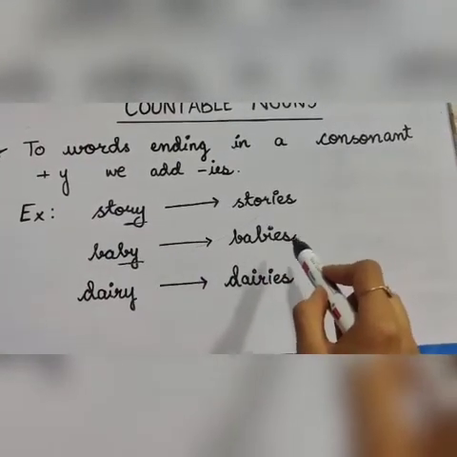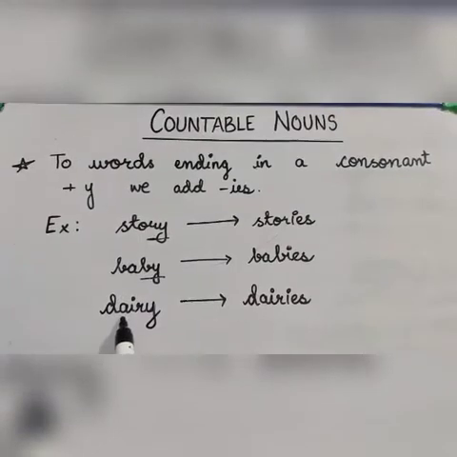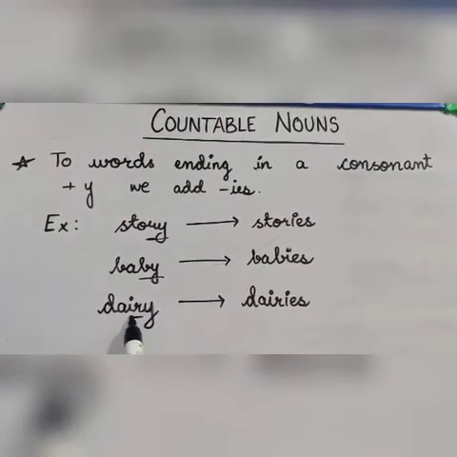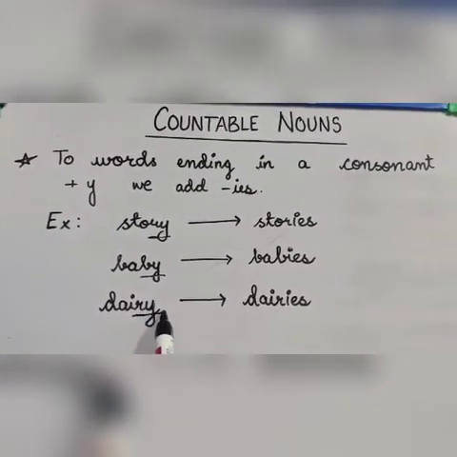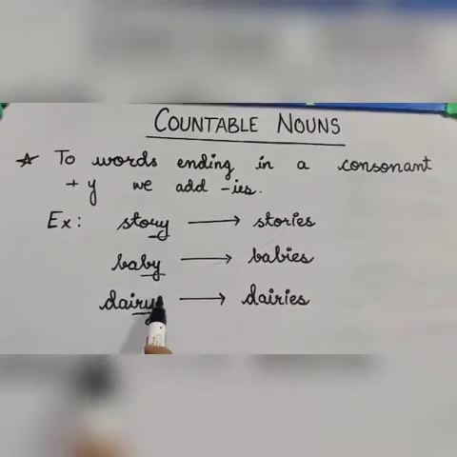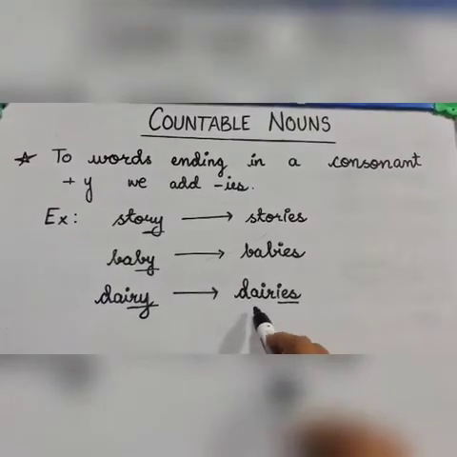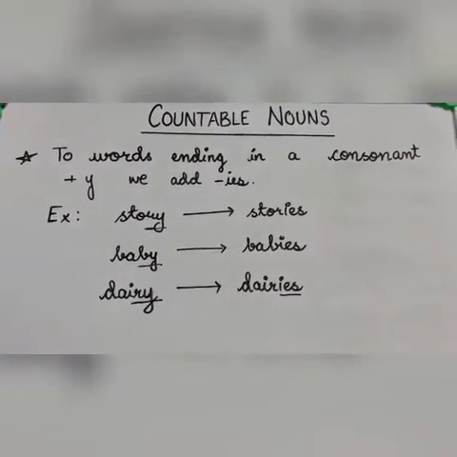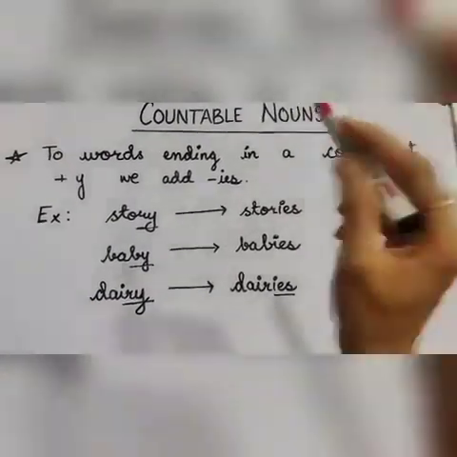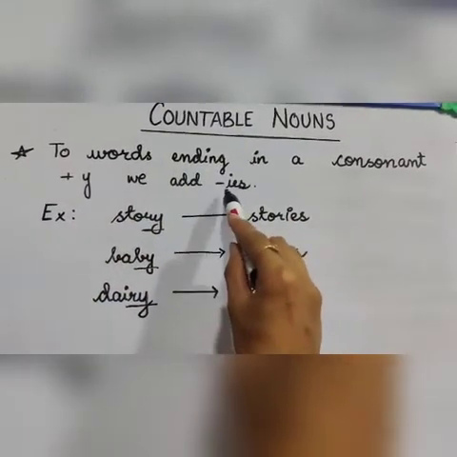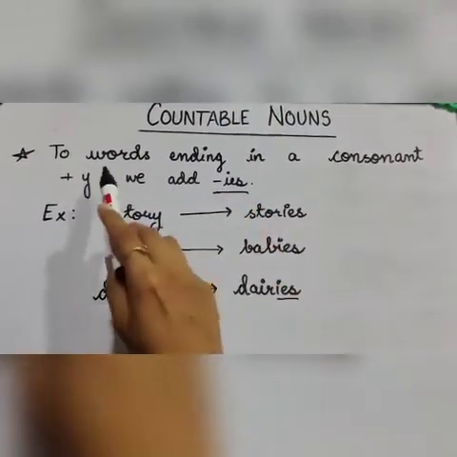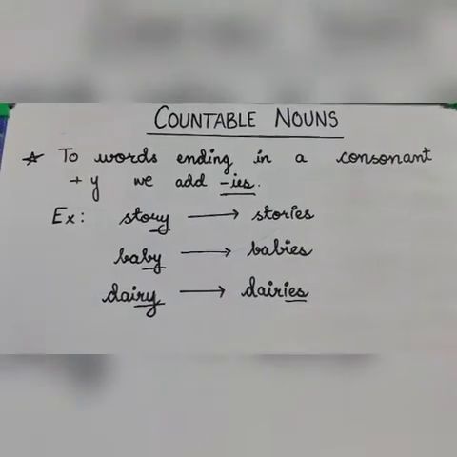So the word becomes babies. Diary. This word is ending with R, that is a consonant, and Y. So we will remove Y and add IES. So the word becomes diaries. So when a word ends with a consonant and Y, we add IES to it by removing this Y.